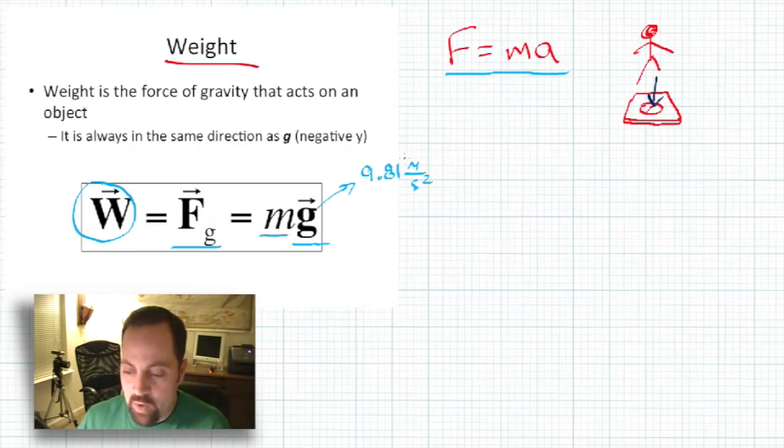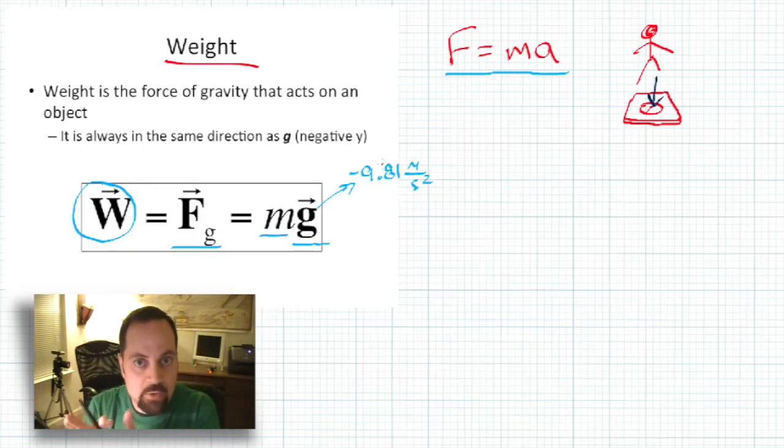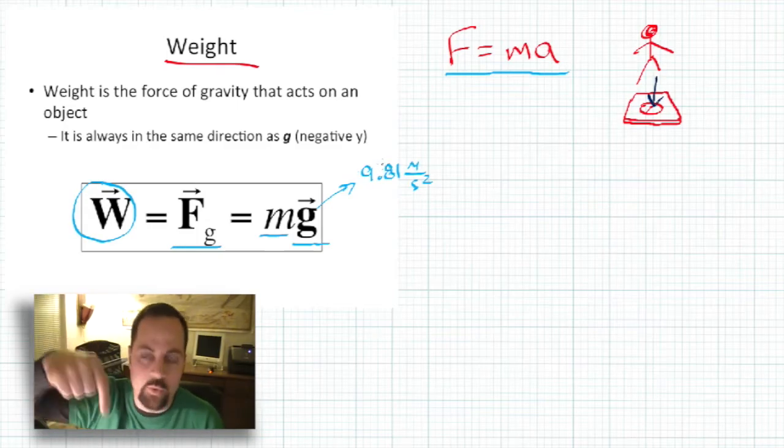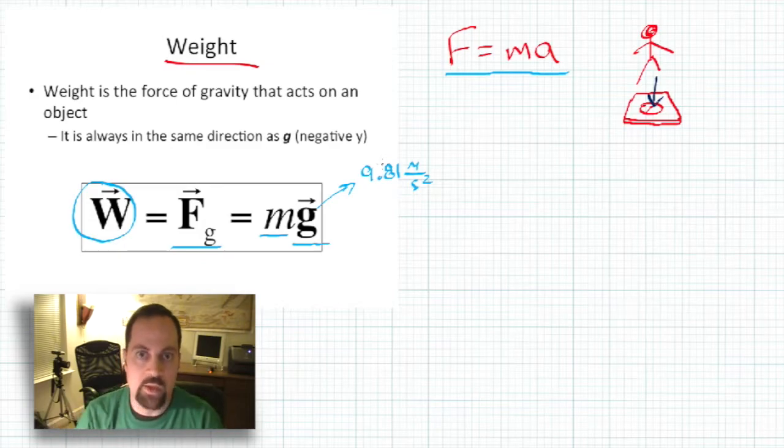Why, you ask, did I not put a negative in front of this? Well, because whenever we have G, it's simply the absolute value of the acceleration of gravity. We're not worrying about the direction right now. Usually your force is directed in a downwards direction, so it's just assumed that it's going along with the same direction as gravity.